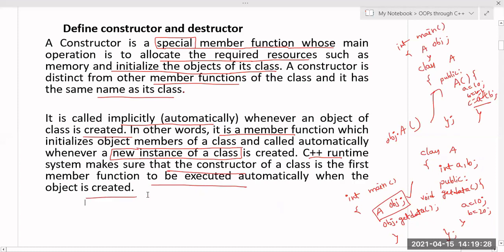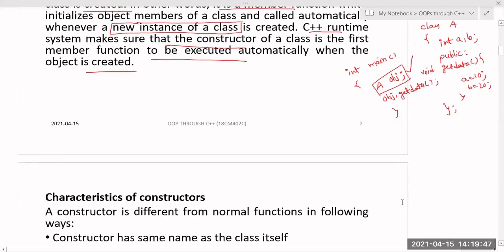So when an object is created, first the compiler will check, whenever you are creating the object, whether any constructor is there or not. If the constructor is there, then automatically it will be executed. If the constructor is not there, then it will execute some other task, some other member functions.